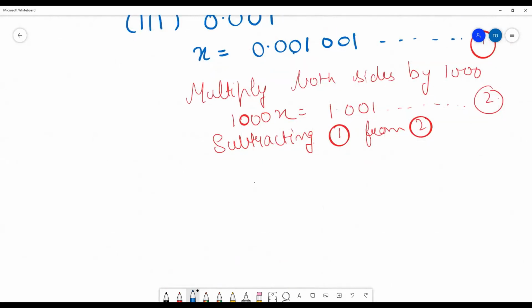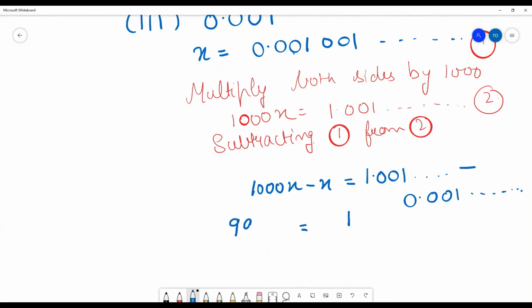We will get 1000x minus x is equal to 1.001 minus 0.001. Okay, this is our number. So what we will get here? Subtracting these two, we will get 1 only. And here it will be 999x. Correct? See, I am showing it in rough so that it's easy for you.